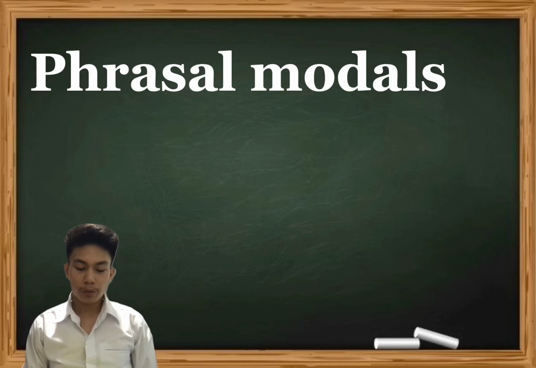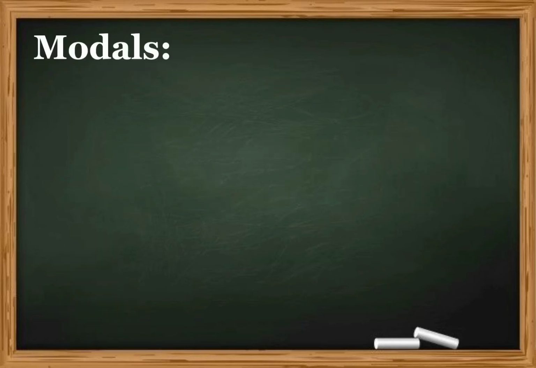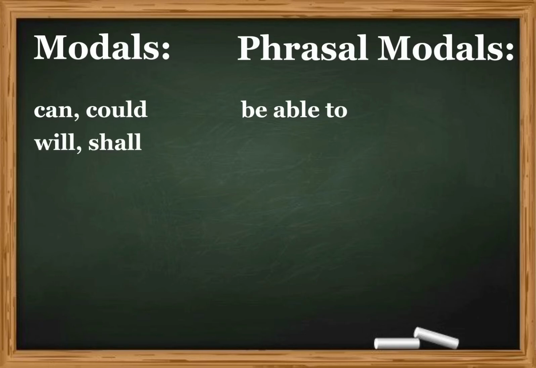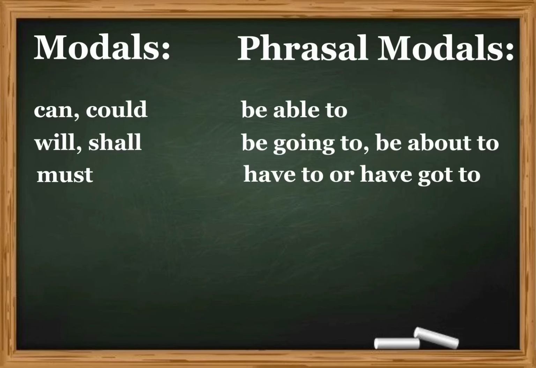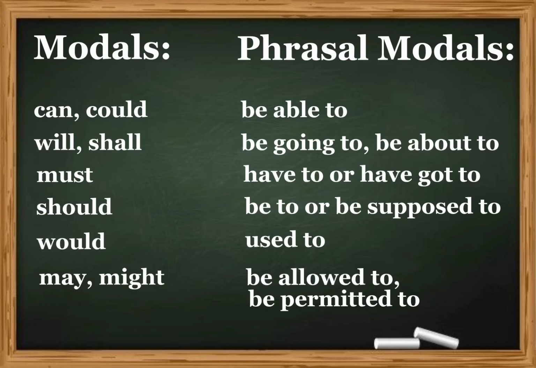Phrasal modals. Phrasal modals are multi-word forms ending in infinitive to which function semantically like a true modal. It means that it can be used to substitute modals in sentences. Here are the modals and their phrasal modal counterparts. Can and could is be able to. Will and shall is be going to and be about to. Must is have to or have got to. Should is be to or be supposed to. Would is used to. May and might is be allowed to and be permitted to.